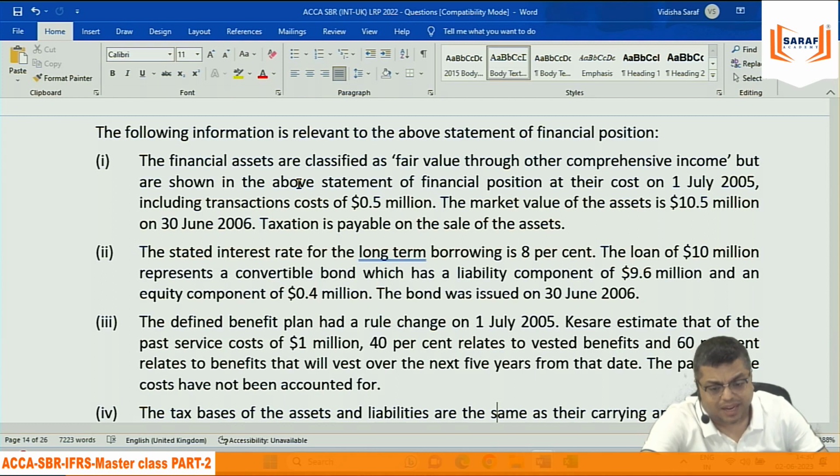Those benefits are based on how long they will be serving the company. At the time of retirement, what will be their salary? Based on that, they will be given the benefit for every complete year of service. But if somebody is 40 years old, how long will he be there in the company? What will be the increment in the salary? Nobody knows. But then the company announced that based on this, we will be giving you the benefit.